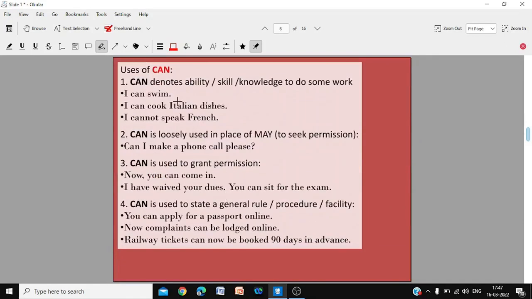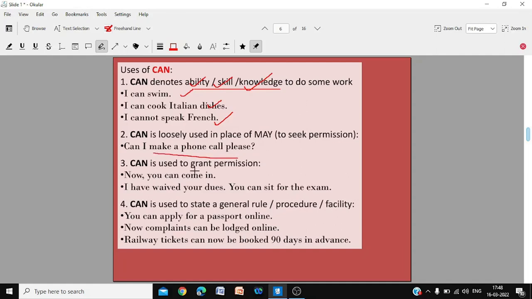Now, use of can. Can denotes ability, skill or knowledge. I can swim. I can cook Italian dishes. I cannot speak French. These are ability, skill or knowledge, the competence. Can is loosely used in place of may to seek permission. Can I make a phone call please means may I make a phone call please.